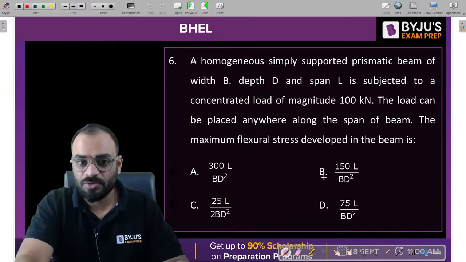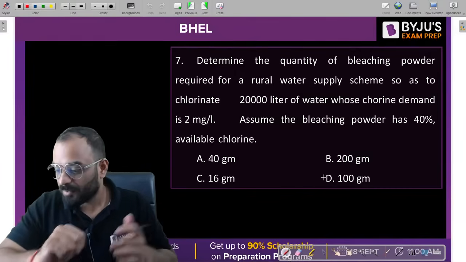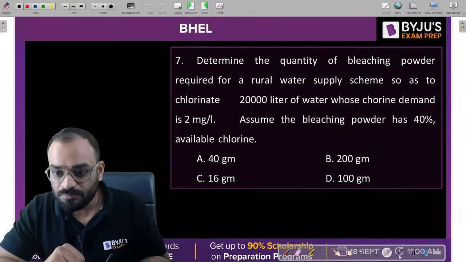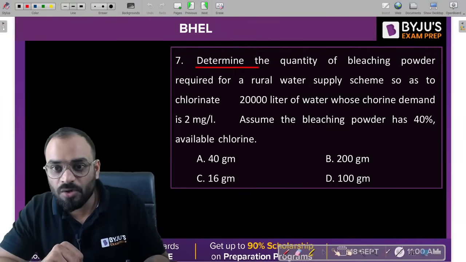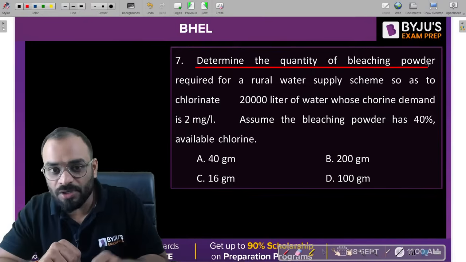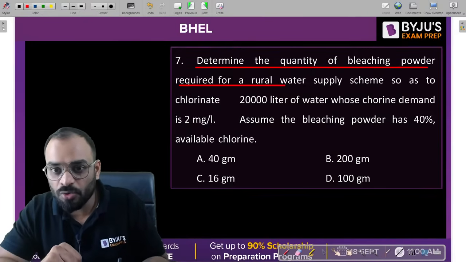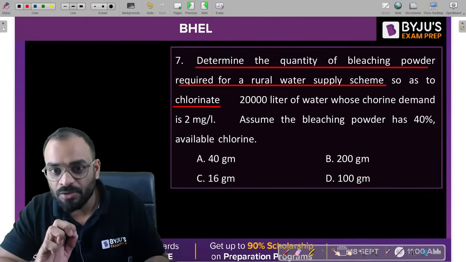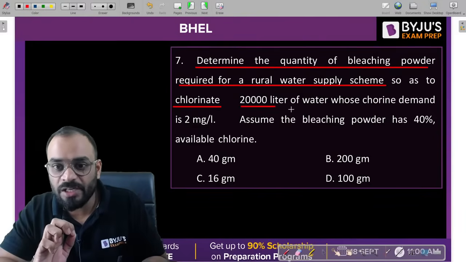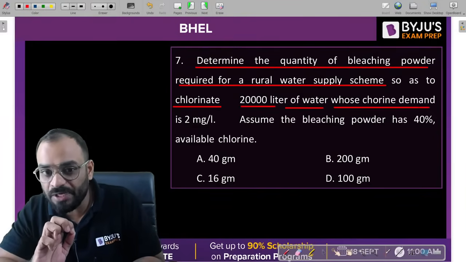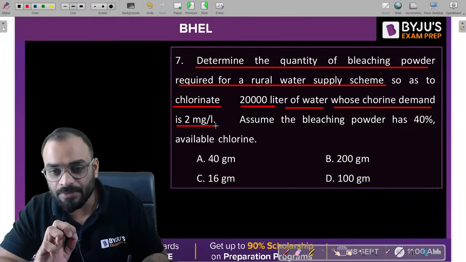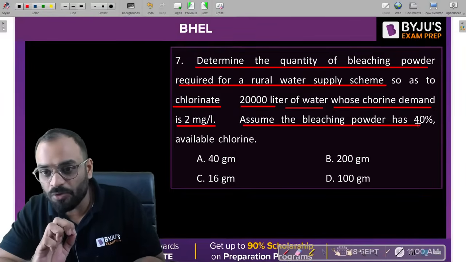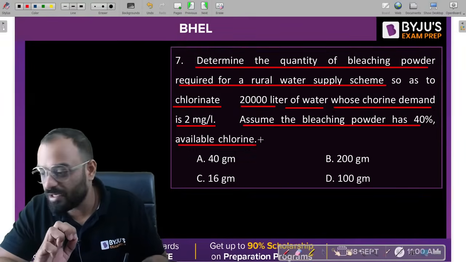Done. Okay. So let's move to the next question. Determine the quantity of bleaching powder required for a rural water supply scheme so as to chlorinate 20,000 liter of water whose chlorine demand is 2 milligram per liter. Now assume bleaching powder has 40% available chlorine.